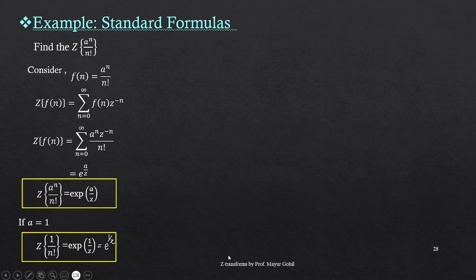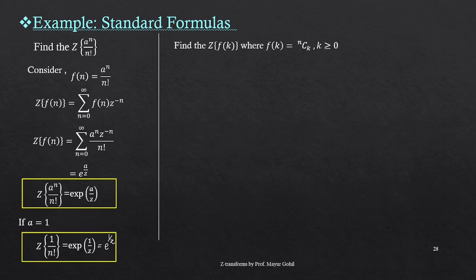Now let us move on to the second formula that we have to see. This is another important formula, the Z transform of the sequence f of k, where the sequence terms are nCk. Now what is nCk? nCk is the combinatorial notation for choosing k objects out of n.